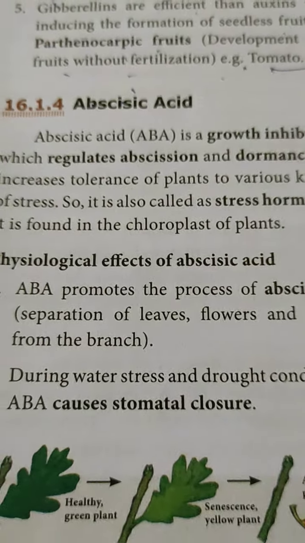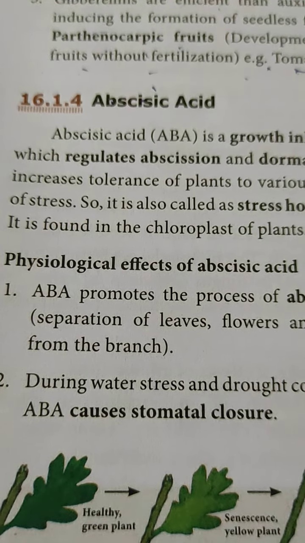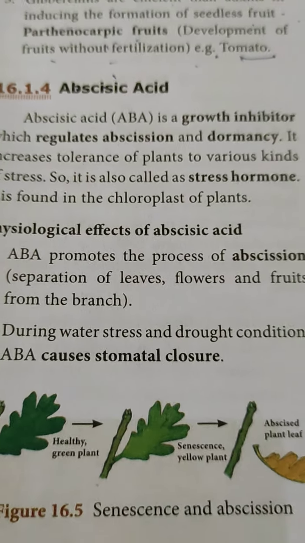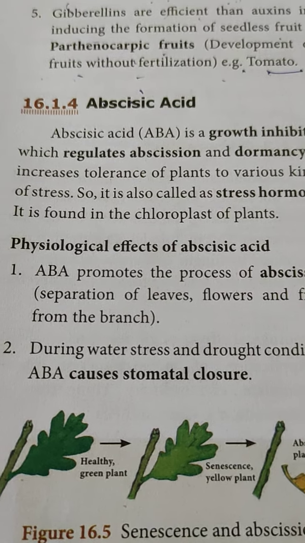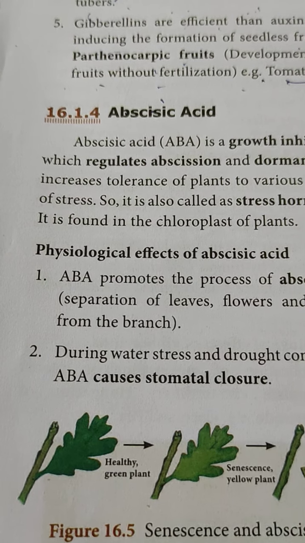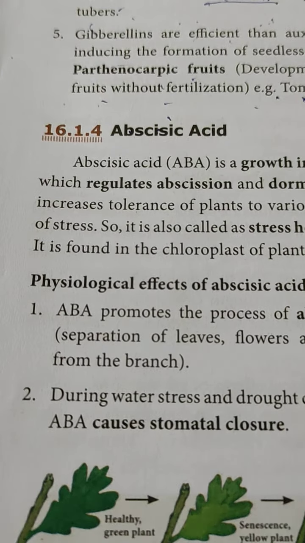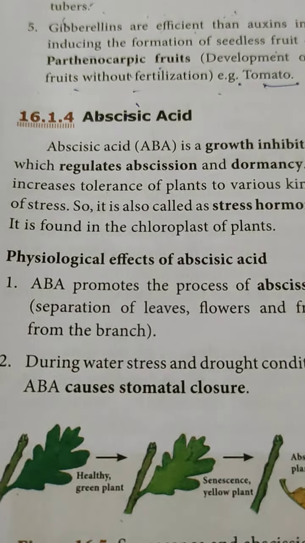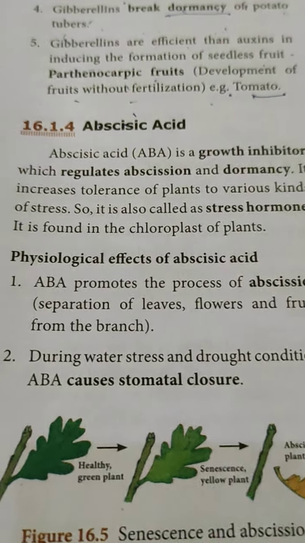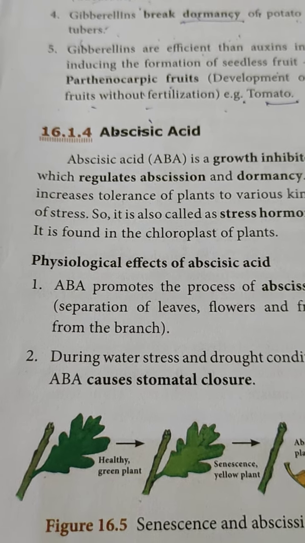Now we have come to abscisic acid. In short form, it is called ABA. A for abscisic, B for abscisic, A for acid: ABA. This is a growth inhibitor which regulates abscission. I told you abscission is nothing but, before a leaf or any plant part falls, a specialized layer formation takes place, which is called the abscission layer. This abscission layer is developed by this hormone, abscisic acid. From this, the name abscisic acid came.